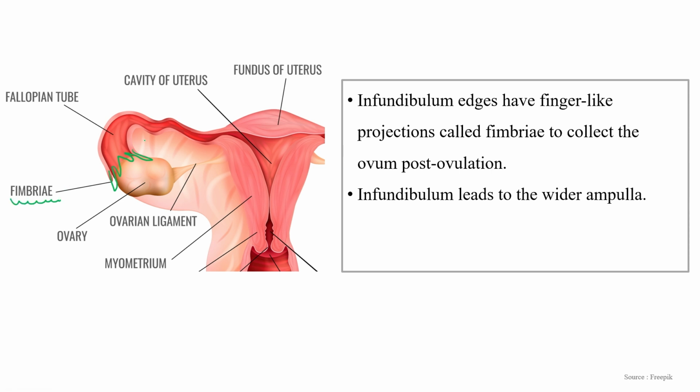So this whole part is the infundibulum, and these terminal edges are the fimbriae.